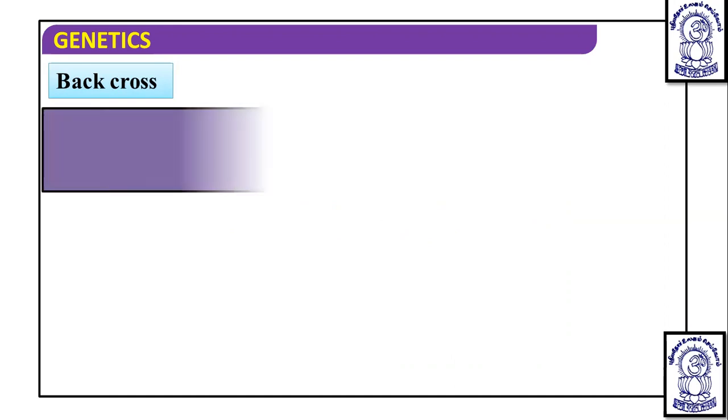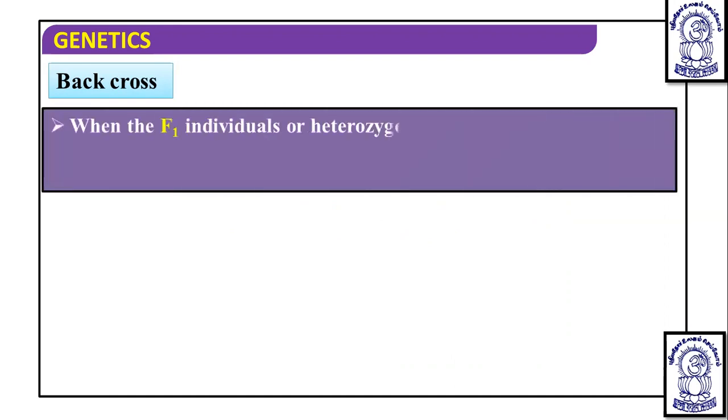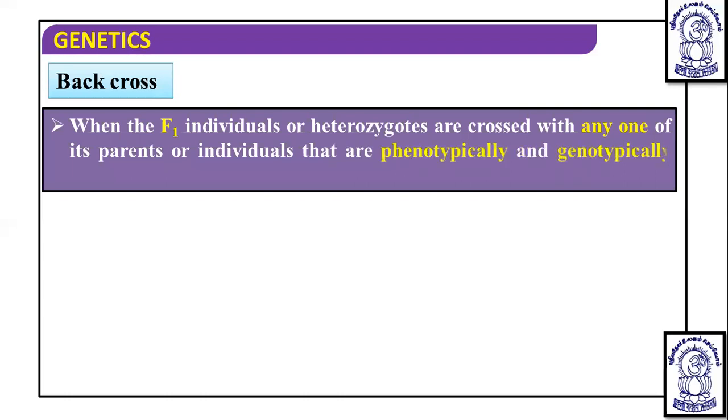It is defined as when an F1 individual or heterozygote, an F1 individual will always be a heterozygote, or a heterozygote of the next generation as well, is crossed with any one of its parents or an individual that is phenotypically and genotypically similar to the parent. It is generally called a back cross. So it is a crossing with the parents which are phenotypically and genotypically similar.